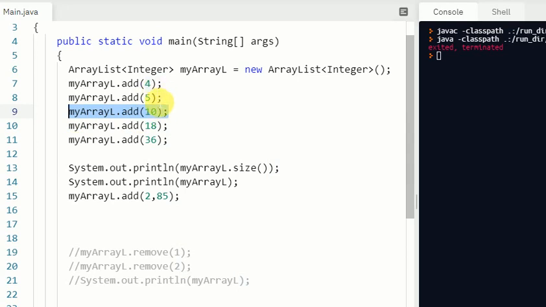So okay, let's use these statements again, so I can check how the new array list looks after the change.